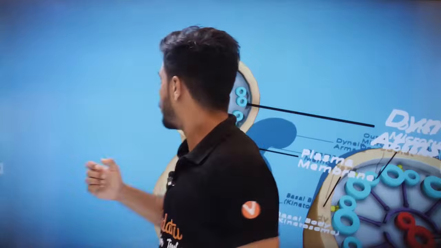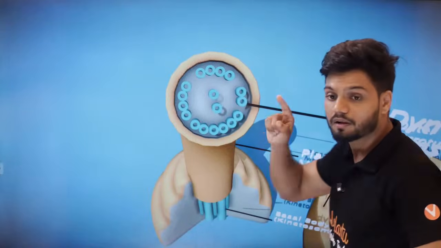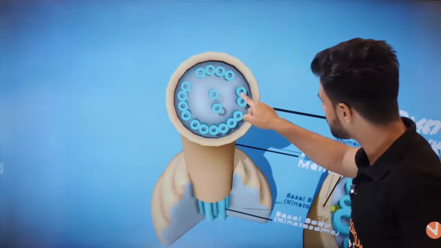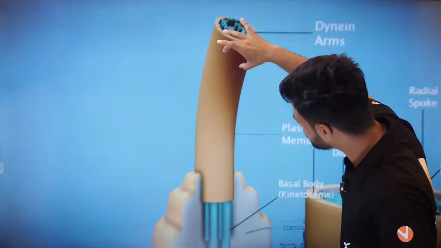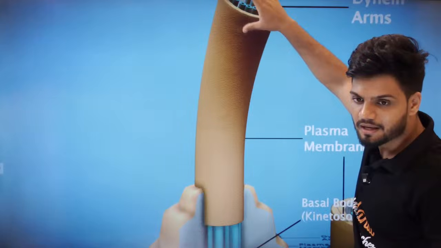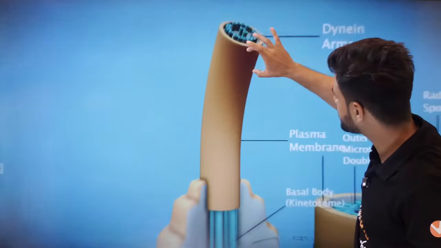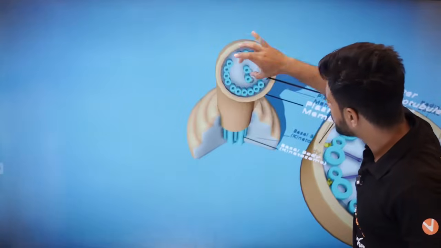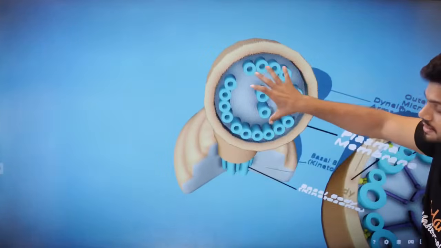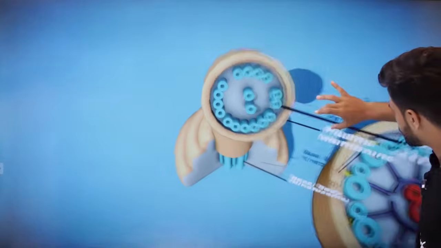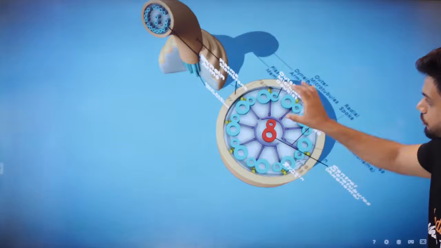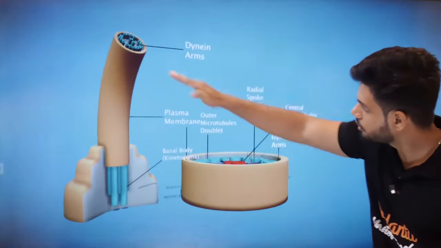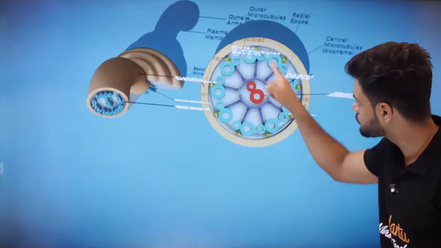They're basically hollow tube like structures, and they are made up of what? They are made up of microtubules. So this is a flagella here, a long flagella which has a plasma membrane outside, and if you see a top section, a cross section, this is how it looks from the top view. Okay, now if you zoom in, this is how it looks from the outside. Top view, same top view. This is what it looks like from the top view.